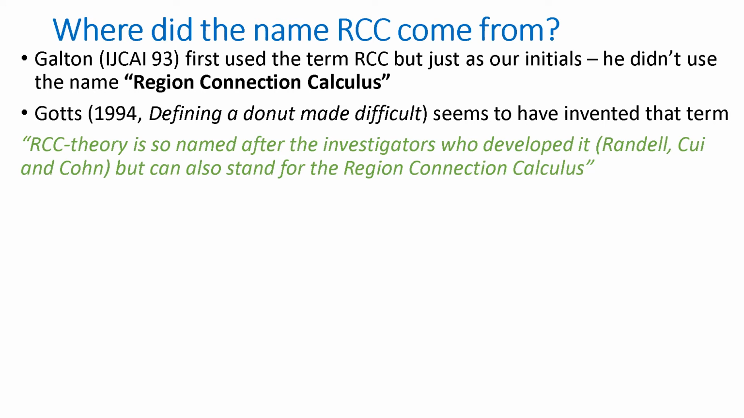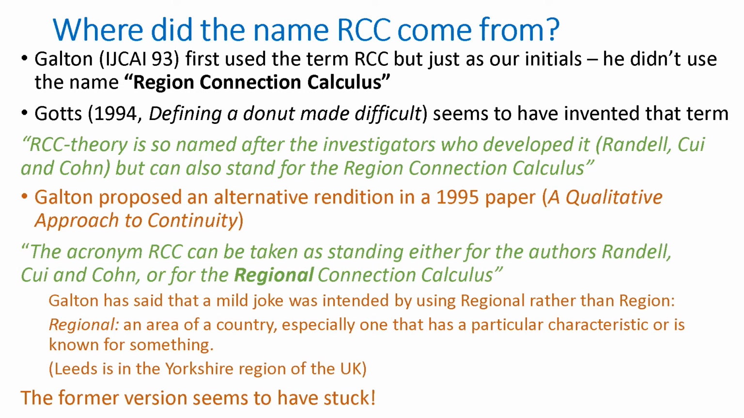I'll briefly talk about where the name RCC came from, as this spatial logic is nowadays known. We didn't invent that term. Galton in IJCAI 93 seemed to be the first person to use it, just as an abbreviation for our initials, Randell, Cui, and Cohn, but he didn't actually invent that term. That seemed to come a year later by Nick Gotts, a postdoc of mine. Galton subsequently in 95 suggested that RCC could stand for the regional connection calculus, suggesting that it was a mild joke because regional means an area of the country, especially one that has a particular characteristic or is known for something. And we came from Leeds, but it's the former version that seems to have stuck.